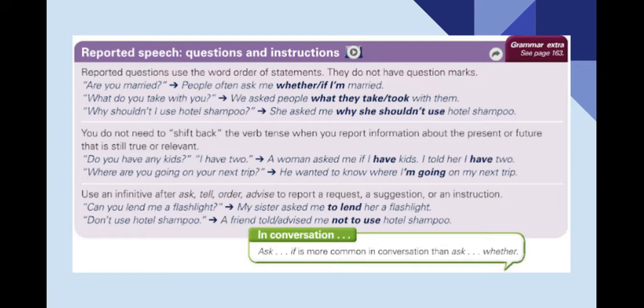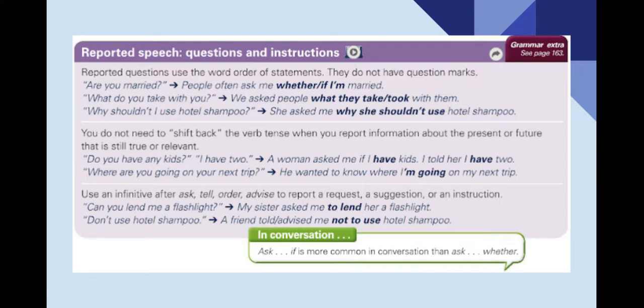Now, when you have an information question, like what do you take with you or why shouldn't I use the hotel shampoo, remember we're going to use the order as in a sentence. We ask people what they take or what they took with them. She asked me why she shouldn't use hotel shampoo. In this case, you realize that we are using subject and verb or subject modal verb, the way we would usually do it in a sentence.